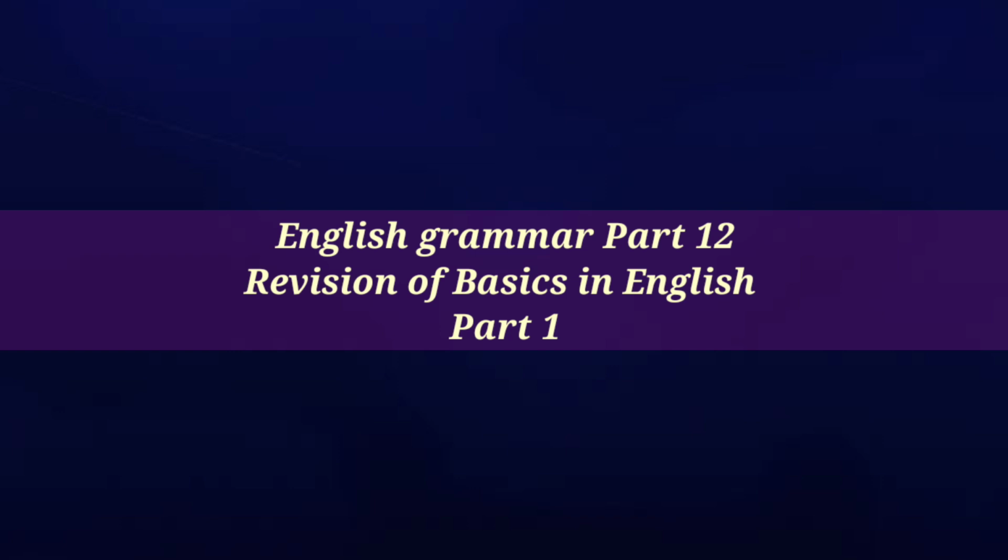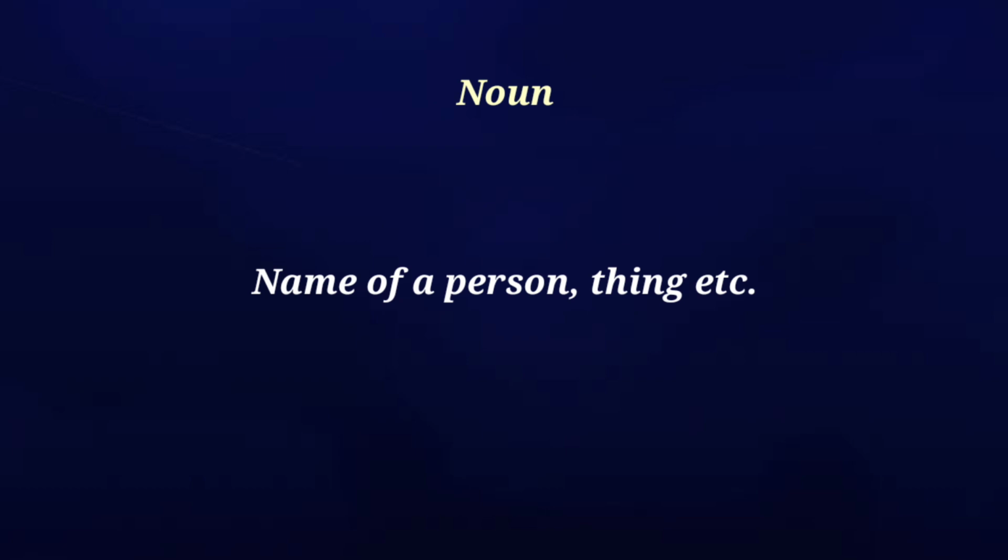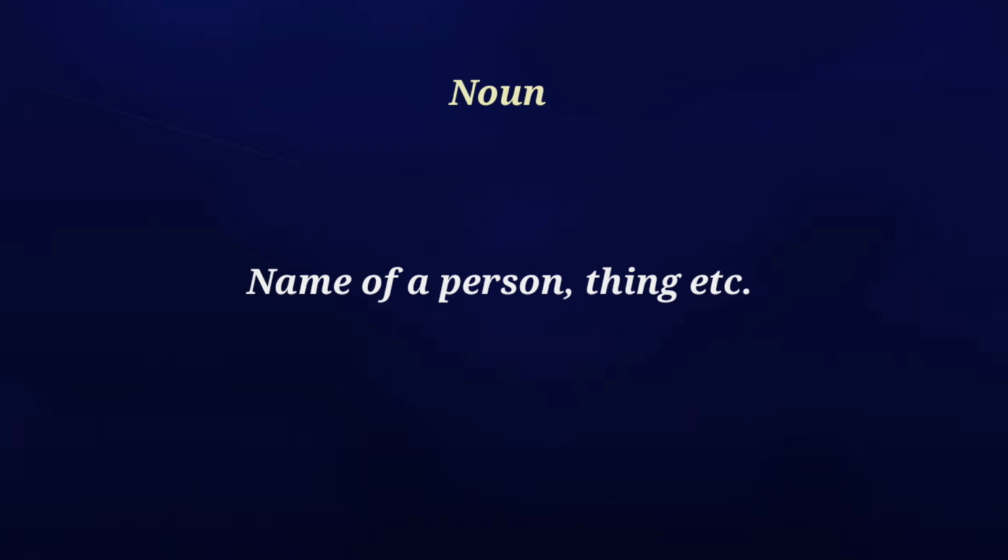Noun means it is the name of something. Here I will be focusing on real life situations and examples rather than giving you grammar rules also. But still sometimes I have to explain some of the grammar rules. So here noun means the name of a thing or a person, just like car, table, chair, all these things are nouns. John, Mary, Jennifer, all these are names. These are called nouns.